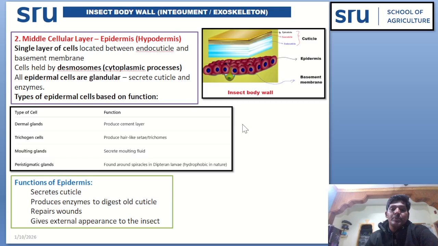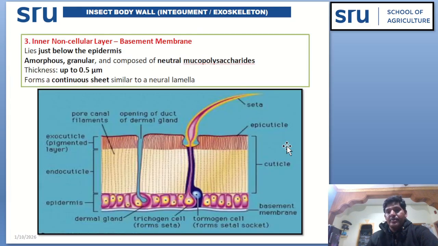The function of the epidermis: epidermis secretes cuticle and produces enzymes to digest old cuticle. It repairs wounds and gives external appearance to the insect.